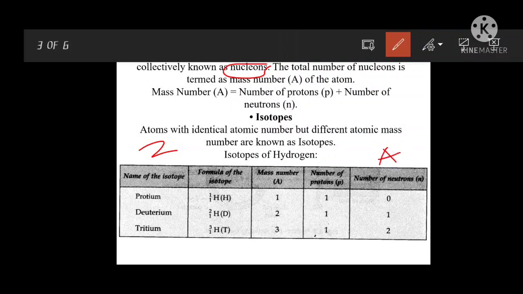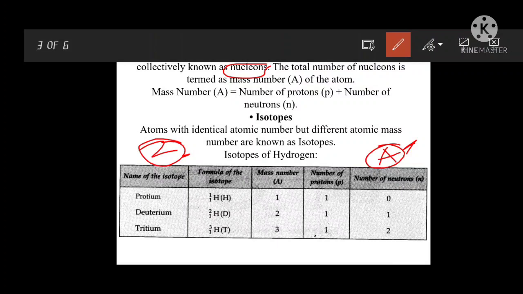A means mass number, am I right? So A is different and Z is the same. Those atoms are called isotopes. So isotopes are atoms which have the same atomic number but different mass number. So examples are isotopes of hydrogen.